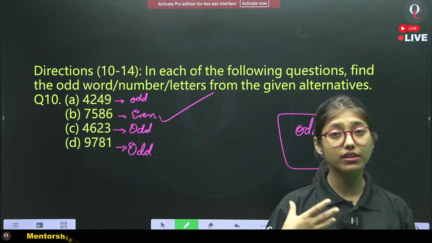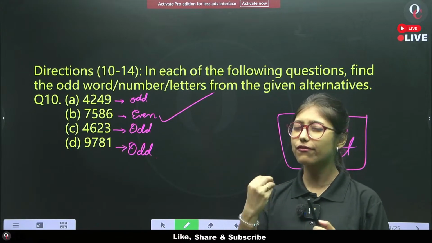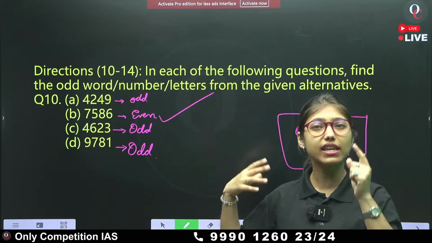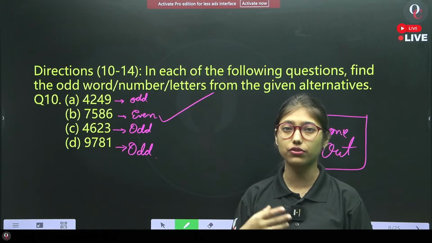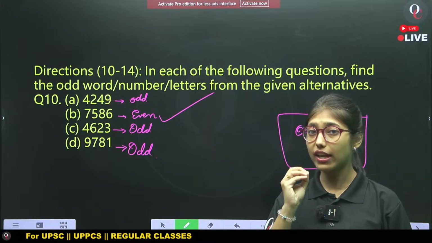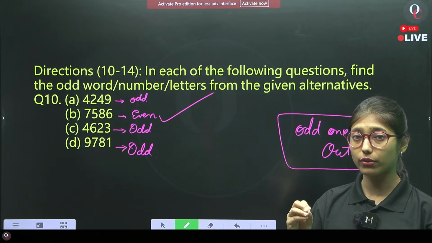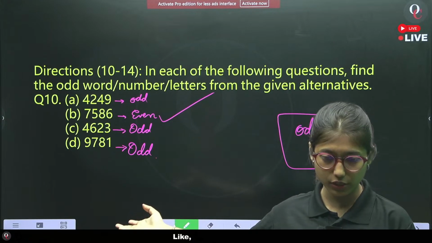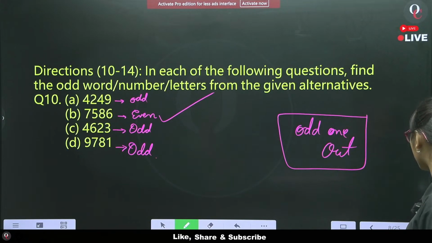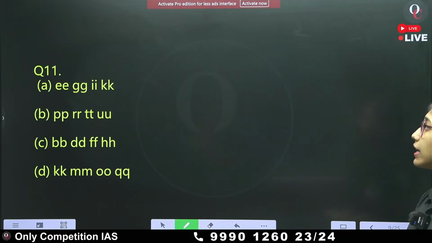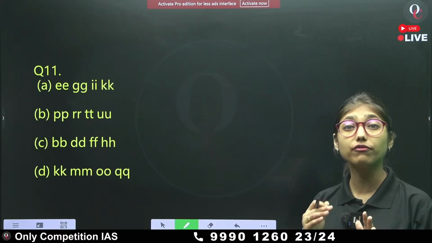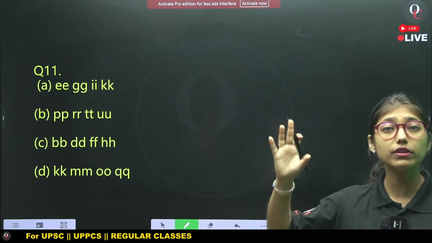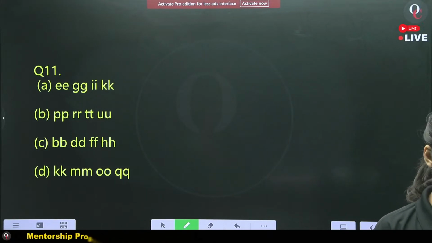Usually what happens, since we are practicing such difficult questions, we don't usually focus on the easy kind of trick or easy observation. We neglect that, and that is something we need to focus on. If even and odd gives you the answer, then why not this pattern? Okay, now question number 11. In this particular question, you have to use the position values. Write down the position values below and you will find the odd one out.